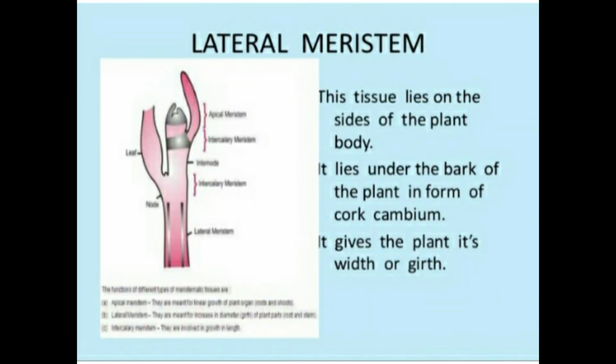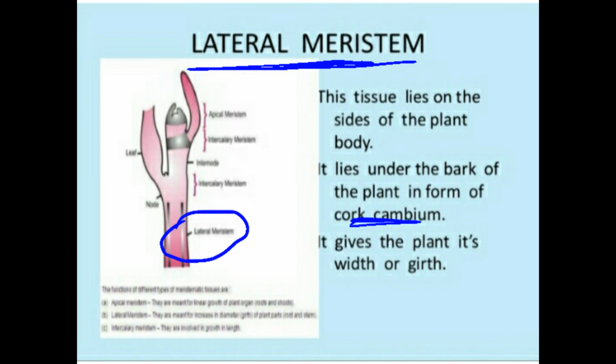Now the last is lateral meristem. This tissue lies on the sides of plant body. It lies under the bark of the plant in the form of cork cambium. The meaning of cork cambium I will just give you afterwards. It gives the plant its width or girth. So the lateral meristem possesses certain initials which divide in one plane. The diameter of the plant organ, that is root and shoot, they increase due to the lateral meristem. So this increase in girth of root and stem is called secondary growth.